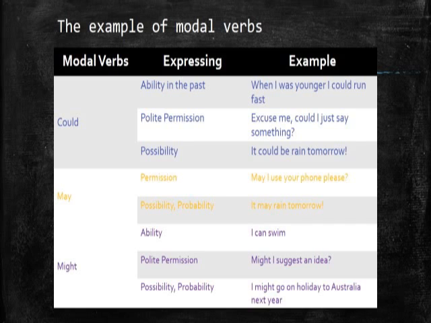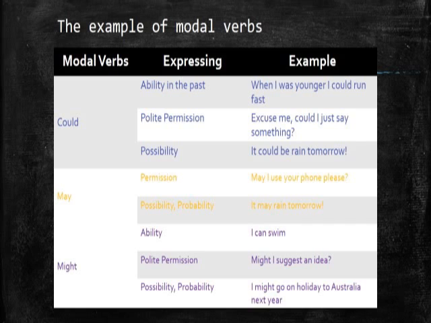For example, when you ask permission from an elder, you can say, excuse me, could I just say something, like that. That is polite permission. If you want to ask your teacher or your lecturer to go outside, you can say, could I go outside for a while, for example. And then the next is possibility. It is the same as can. Possibility: it could rain tomorrow. I think this is the same, but the level here is politeness.